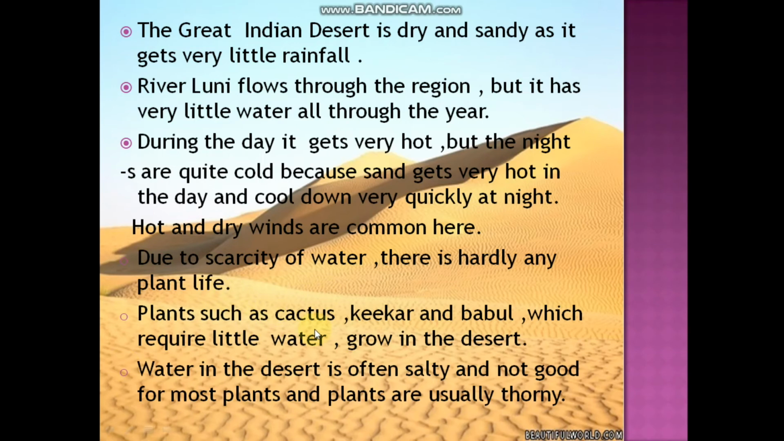Plants such as cactus, creeper, and babul, which require little water, grow in this desert. So these are the plants which absorb a less quantity of water, and they will grow in this desert area. Water in the desert is often salty and not good for most plants, and plants are usually thorny. So the water which is available in the desert will often be salty, which will not be good for most of the plants.